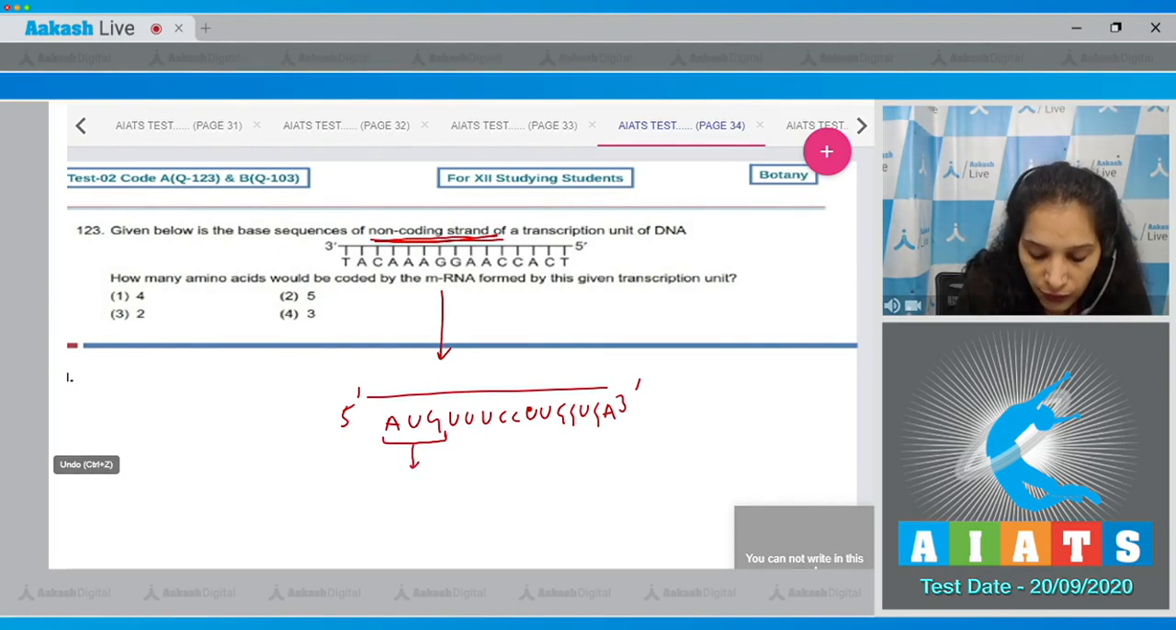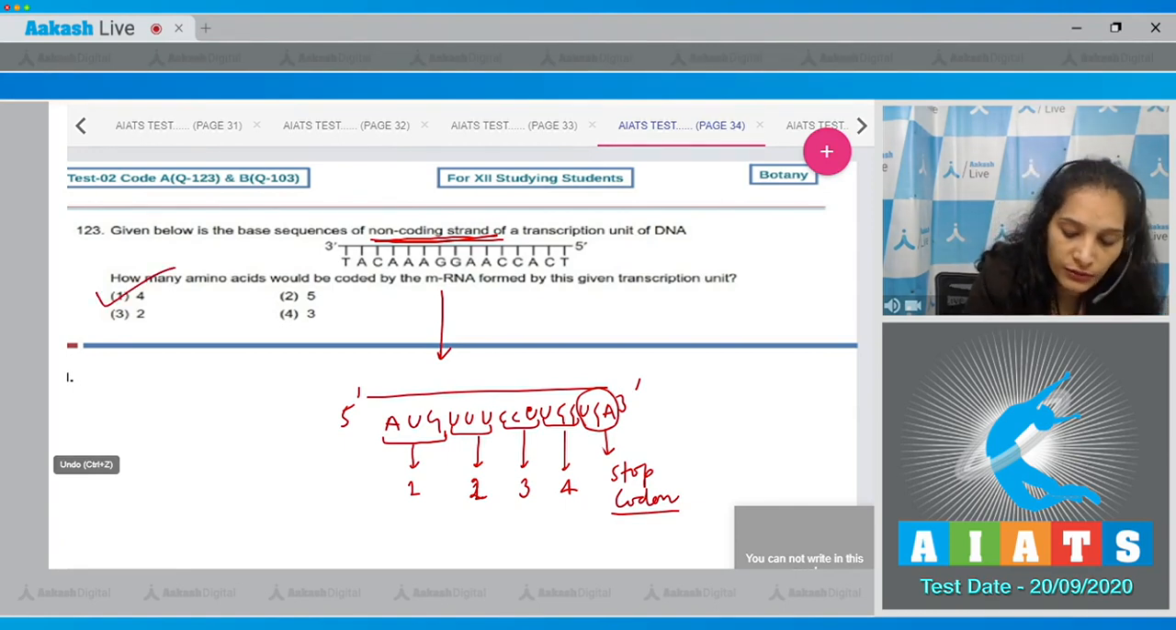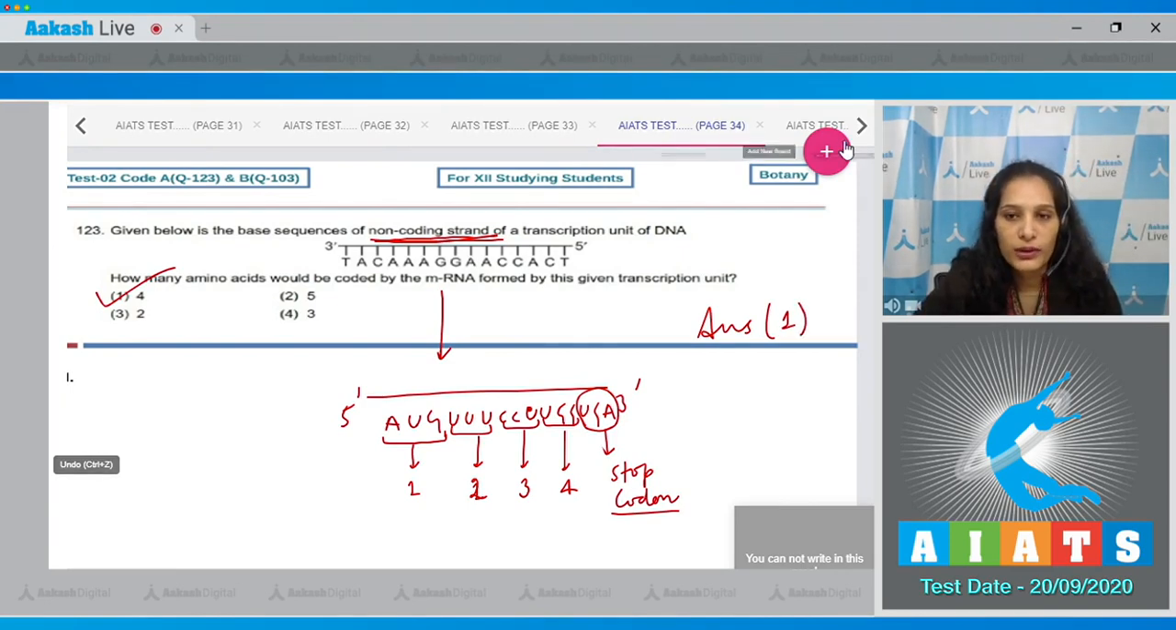So, first amino acid, second amino acid, from here, third amino acid, UGG, fourth amino acid, UGA will be a stop codon. This won't code for any amino acid. So the total number of amino acids will be formed are 4. So the correct option for the given question is option number 1. Let's move to the next question.